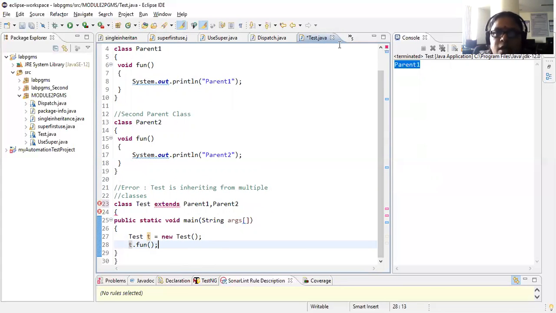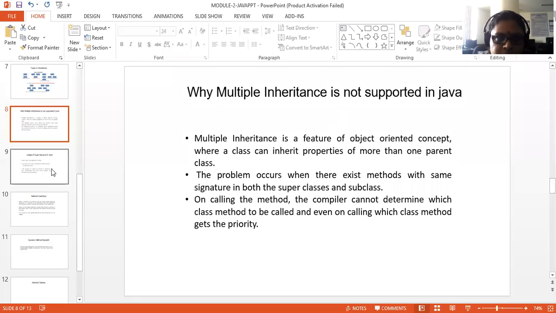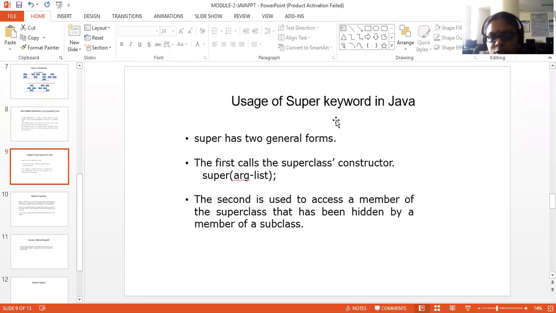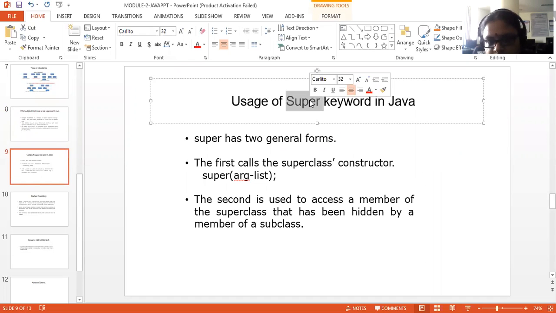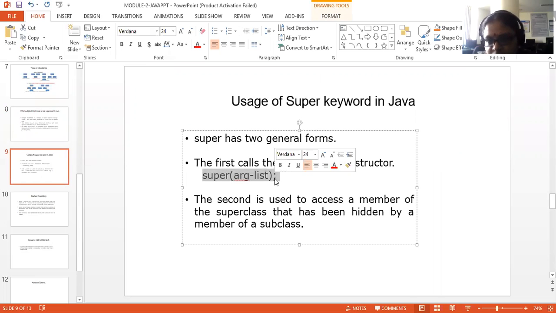Right. So we'll go to the next one. Right after multiple inheritance, you have the usage of the super keyword, one of the important keywords in Java, and that too especially used in inheritance. Now, the super keyword has two general forms. The first form is used to invoke the superclass constructor. The second is to access a member of a superclass that has been hidden by a member of the subclass.